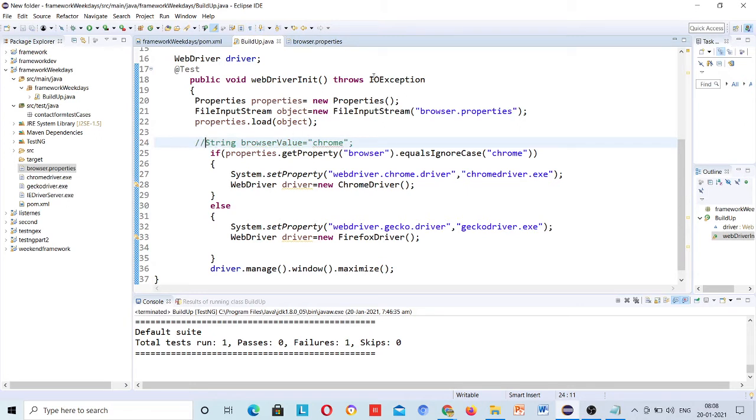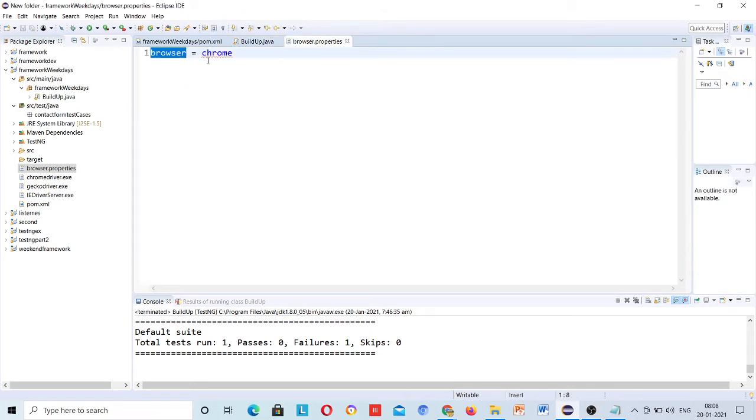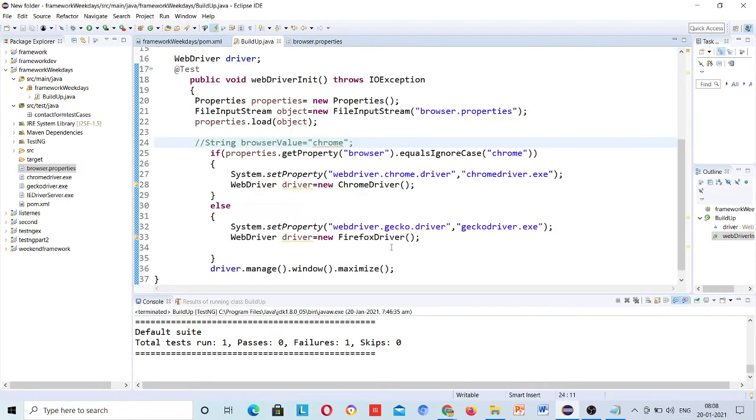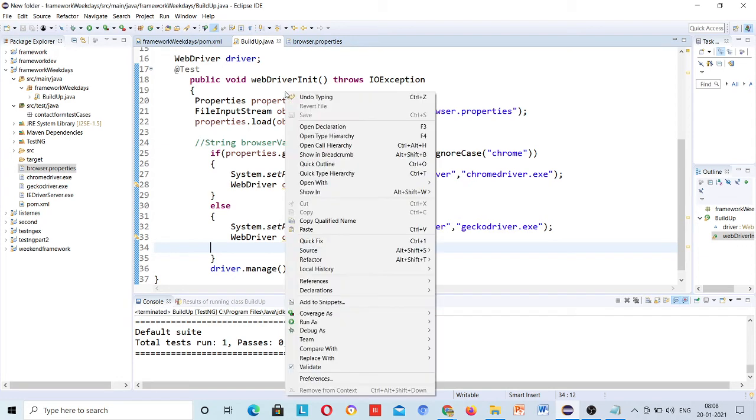Okay, so here if I will pass the Firefox, oh sorry, not here, this is key and this is value, Firefox, then it will run for Firefox. So depending on what you pass, you can run on behalf of that. Just run this.